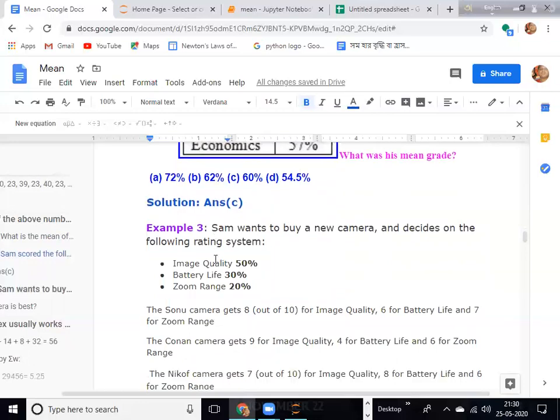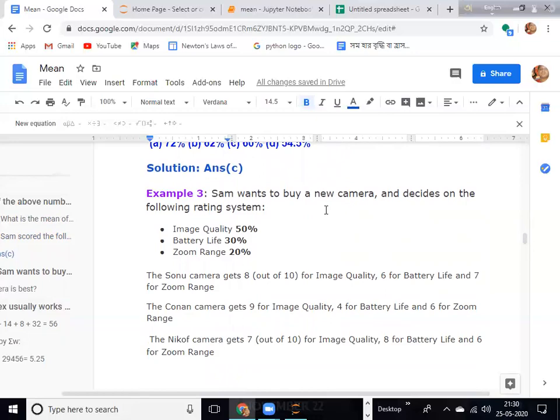Now the third example is that Sam wants to buy a new camera and decided on the following rating system. Image quality should be 50%, taken here as an example, battery life 30% and zoom range 20%. It can change according to the need of the person.